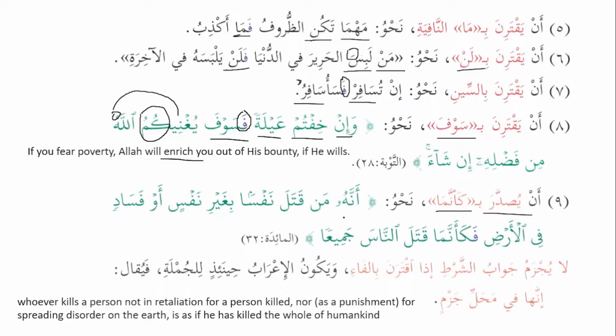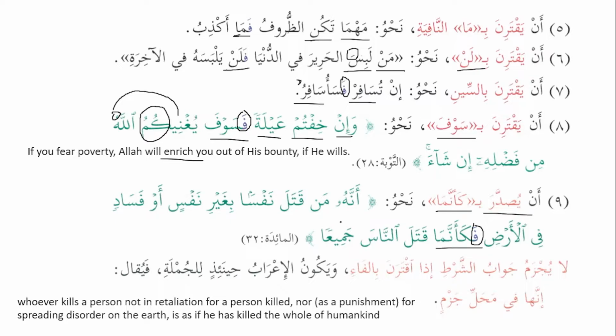For example, أنه من قتل نفسا بغير نفس أو فساد في الأرض فكأنما قتل الناس جميعا. So now we can see over here, whenever we have كأنما, then it will be connected with fa when it happens to be jawab shart.